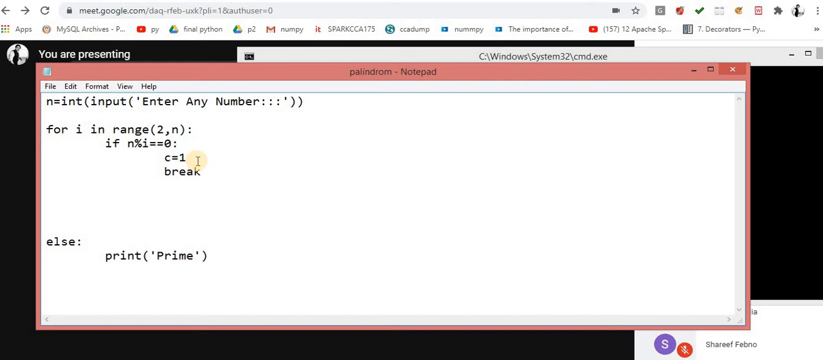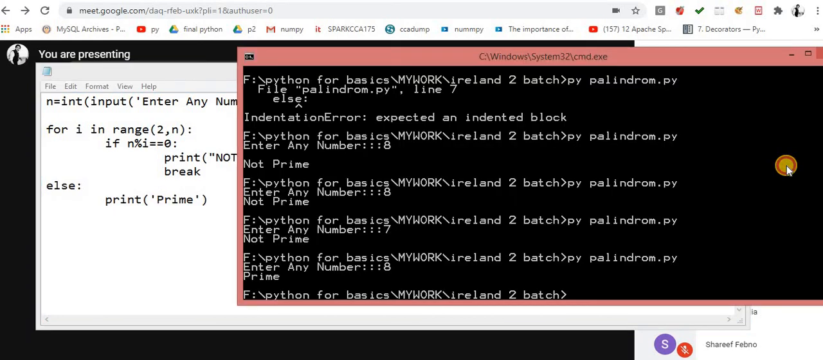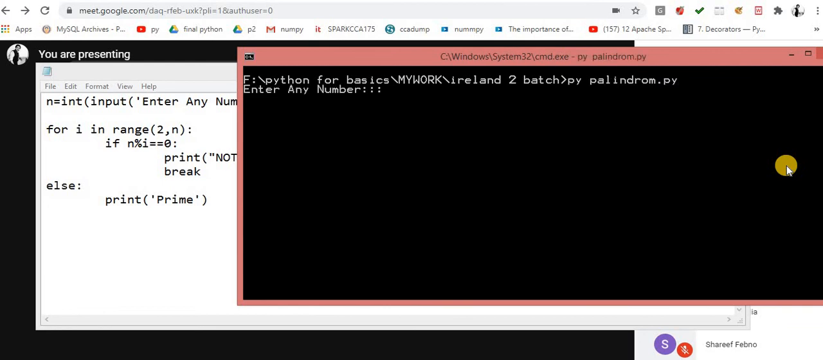Okay, yes, this can also work. You use this. Yes, it can work fine. Yes, perfectly fine. Not prime. You just print it over here, and after that you put the break. That means no need to move anywhere else. Yes, it will work fine. And let's suppose prime. That's it. Or you can even use this else with it. It will work again fine. There are n number of ways to solve the same problem.